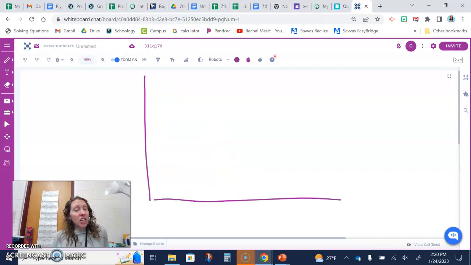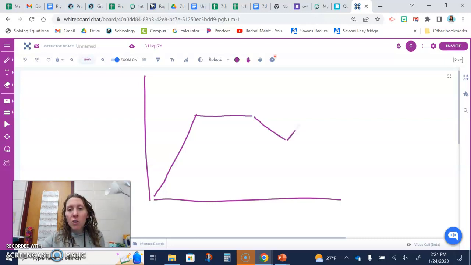Now, some things change over time. So let's say there is a sports player and they start off the season and they're doing really good. Let's say they're a basketball player and they make a lot of baskets as the season goes past. And then their progress kind of evens off and they're making a consistent number of baskets every single game. And then maybe they have an injury so they don't do as well. And so their progress can go back down and then it can go back up.